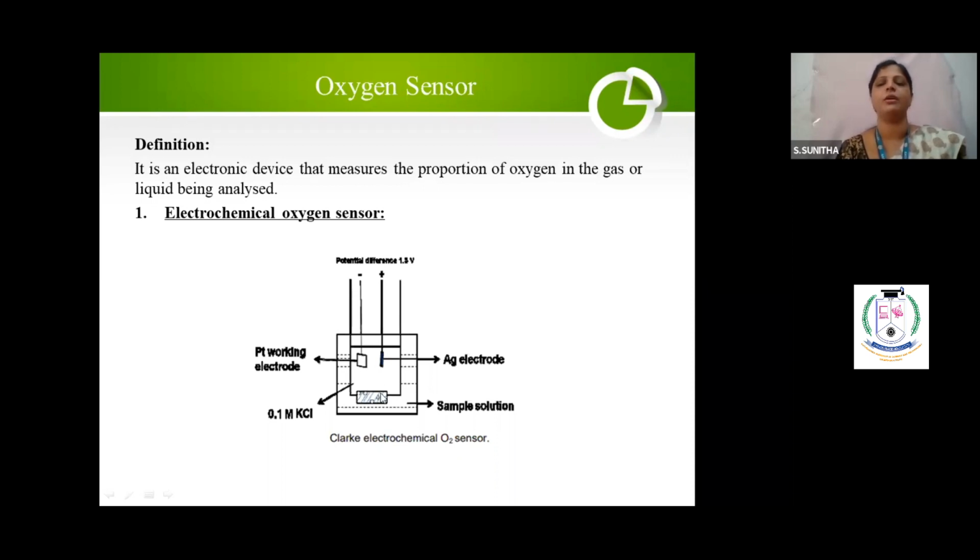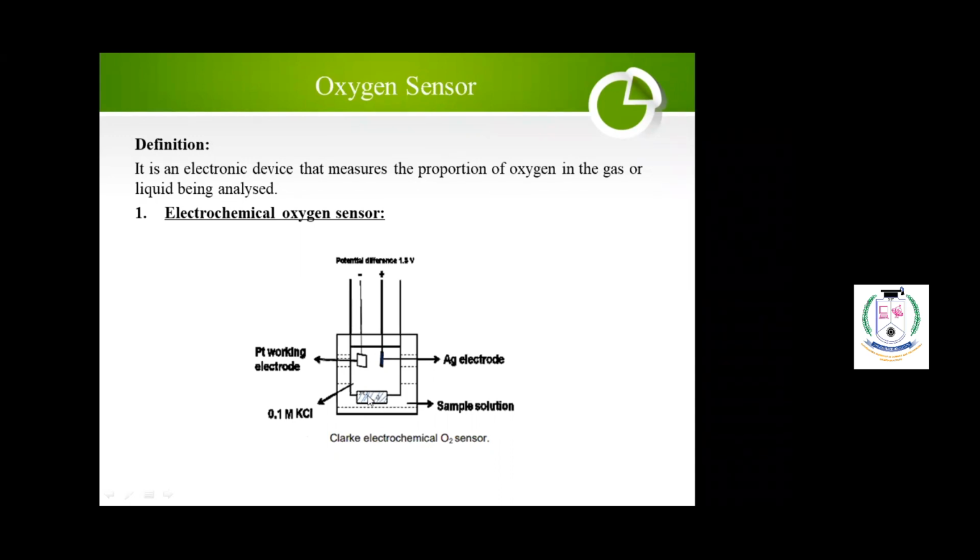You can ask, why madam, do we require a Teflon membrane? Since this is a sample solution I am keeping, this membrane should allow only the oxygen gas from the sample solution. And inside you have the electrolyte. This electrolyte should not come through the Teflon membrane to react with the sample solution. Is it clear? The membrane is permeable only to the oxygen, not to the electrolyte. That's why we have kept it here.